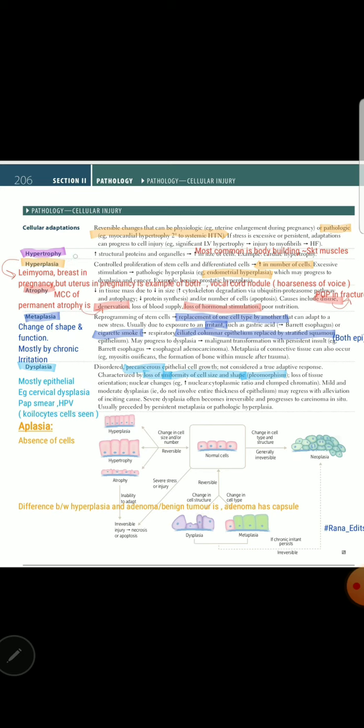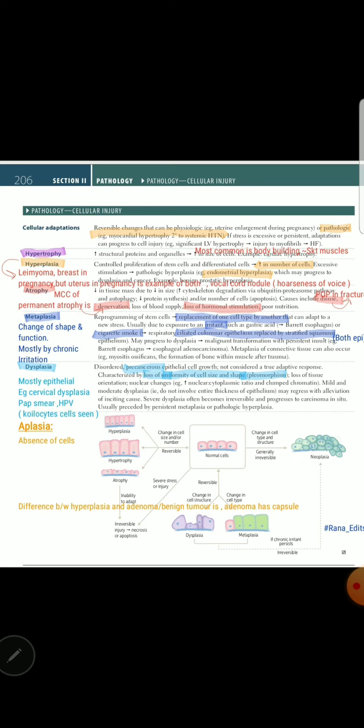In hypertrophy, increase in structural proteins and increase in the size of organelles ultimately takes place. And we know a very famous example of skeletal muscle hypertrophy in case of bodybuilders. So the question asked is most common hypertrophy of body example is skeletal muscle hypertrophy in case of bodybuilders, and this is a physiological process.